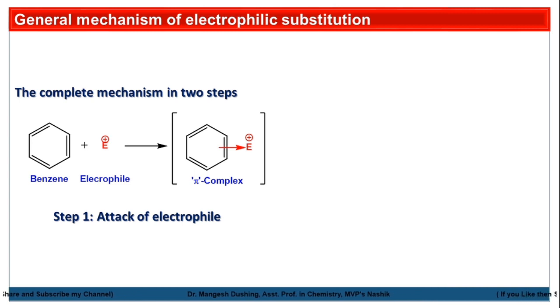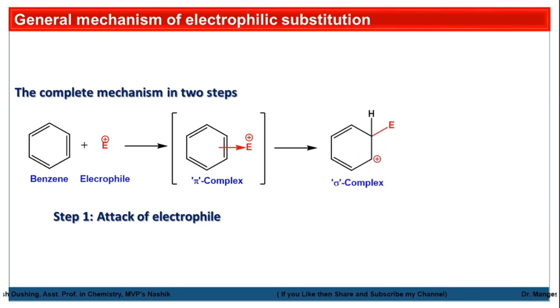A pi complex is a complex where the pi electrons of the benzene ring are attracted by the electrophile. This is a very unstable condition. Immediately it will break into a sigma complex. In the sigma complex, one of the pi bonds breaks, one carbon gets the electrophile with sigma bond formation, and the second carbon will be electron deficient.